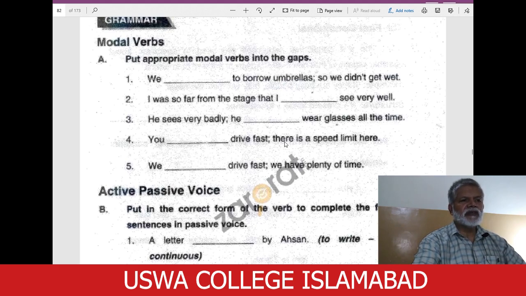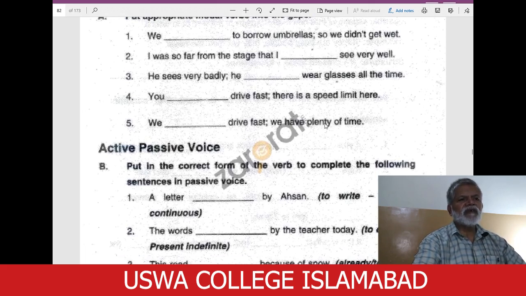You dash drive fast. There is a speed limit here. You must not. You mustn't drive fast. There is a speed limit here. We dash drive fast. We have plenty of time. We shouldn't. Here in part 4 we are using must not because there is a speed limit. There is a traffic rule there, speed limit. So we mustn't break that rule. Whereas here it's just a suggestion.